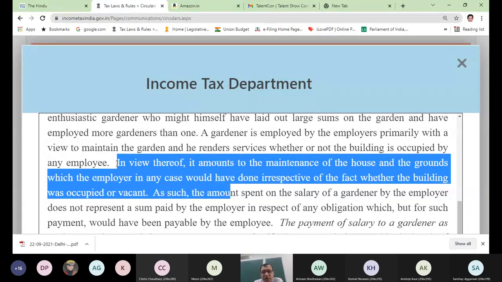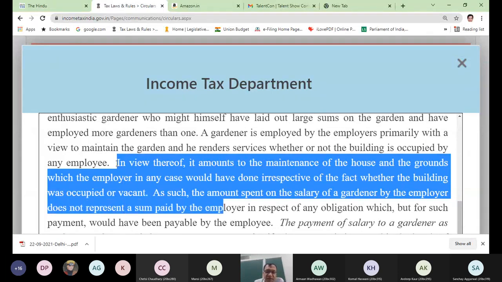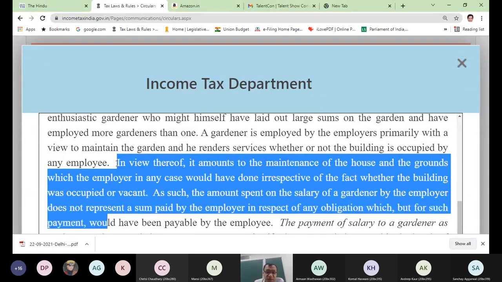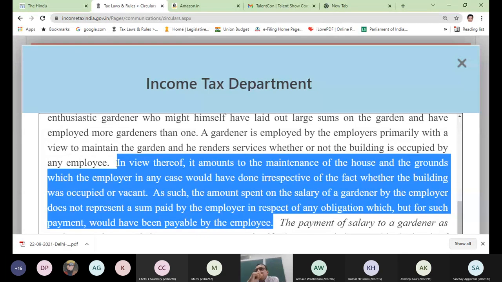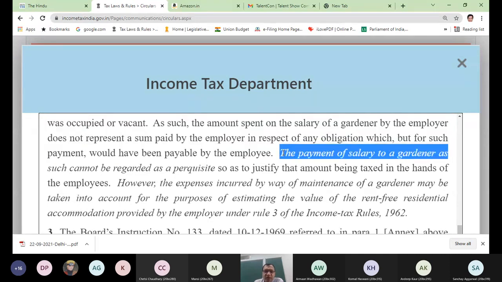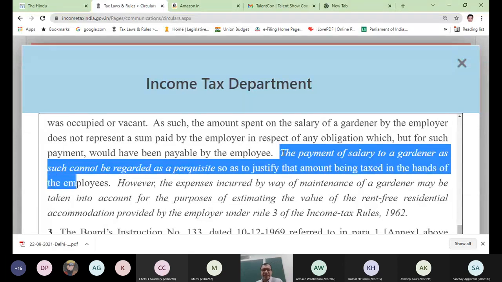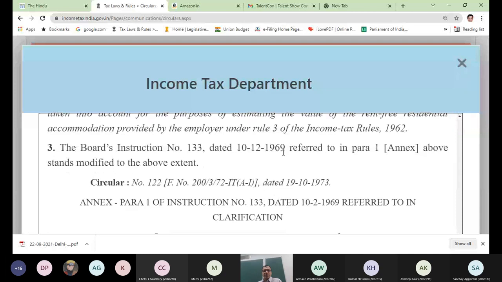As such, and this is the reason, the amount spent on the salary of a gardener by the employer does not represent a sum paid by the employer in respect of any obligation which, but for such payment, would have been payable by the assessee. That is why the circular, by giving this reason, says that whenever the building is owned by the employer and the gardener's salary is given, it is not treated as a perquisite in the hands of the employee. The payment of salary to a gardener as such cannot be regarded as a perquisite so as to justify that amount being taxed in the hands of the employees. This is what the circular was.